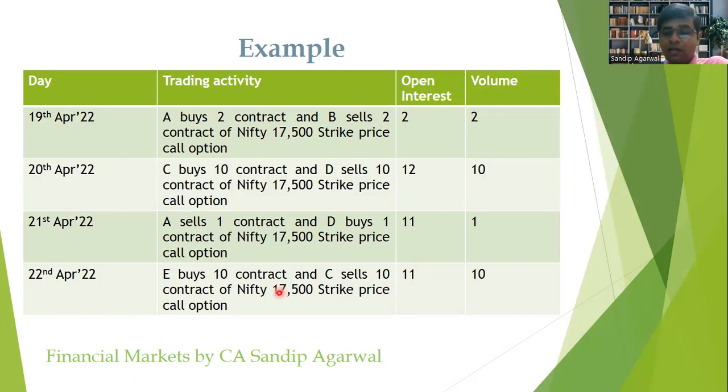So basically, the earlier contract which has happened between C and D, now in this case, C has exited the position and he has entered into it. So the open interest remains unchanged at 11. In this case, again, the volume will be 10. Why? Because only 10 contracts have been traded on 22nd of April.